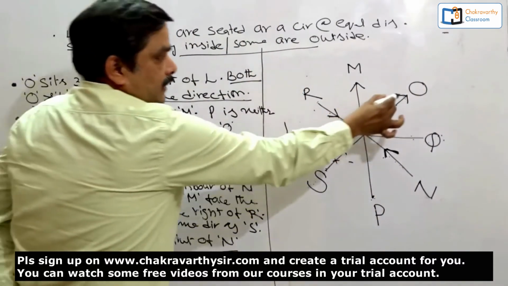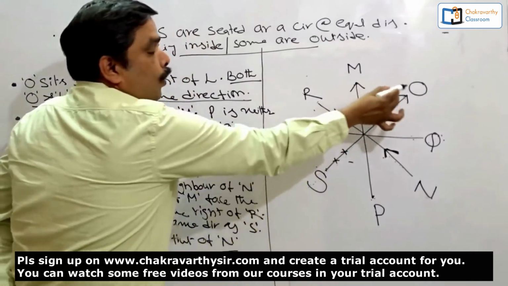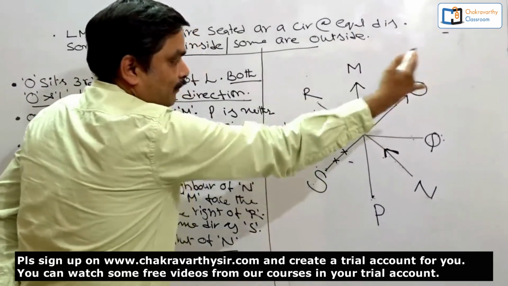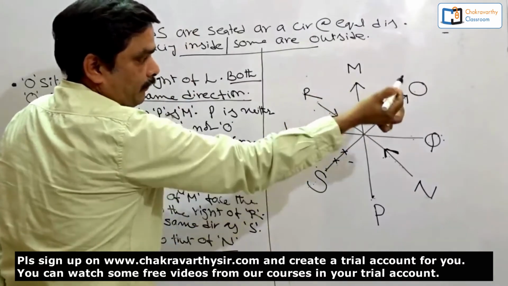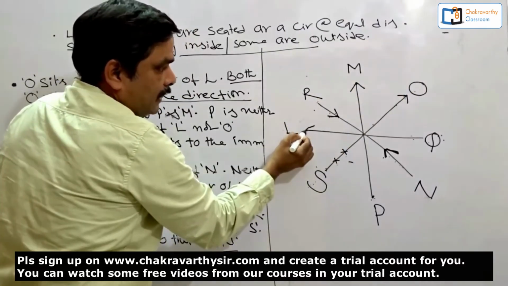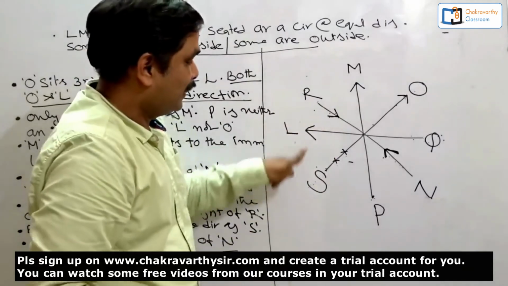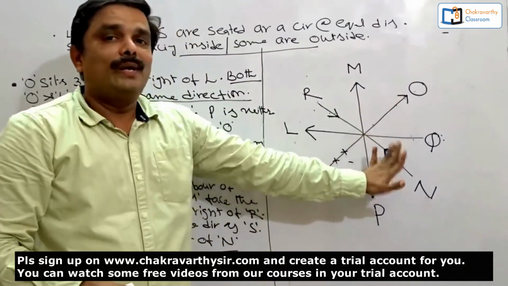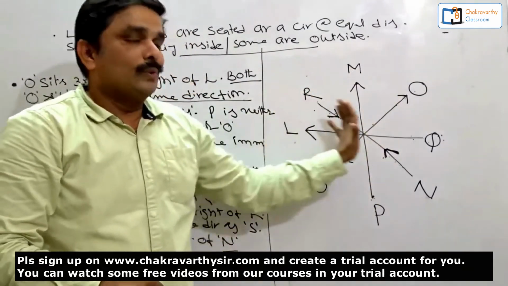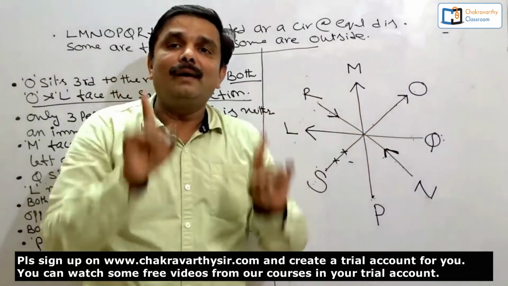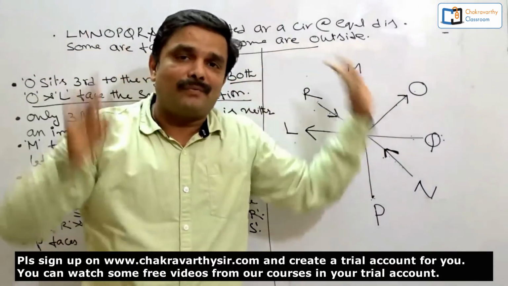Alright, now this is outside, this is inside. O should be on the third right of L. So on the third right of L means L must be facing outside. Only then can I fulfill this condition. Now this is also over. See, we are on the verge of closing the puzzle, unraveling the puzzle. This is the best out of the best ways, right?